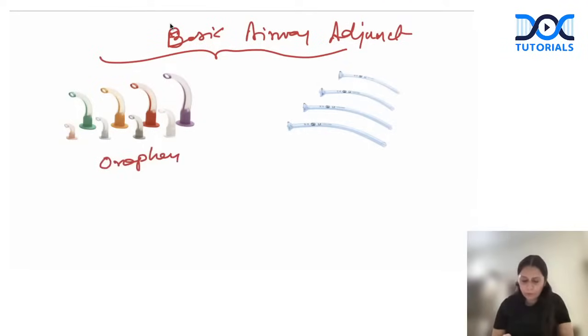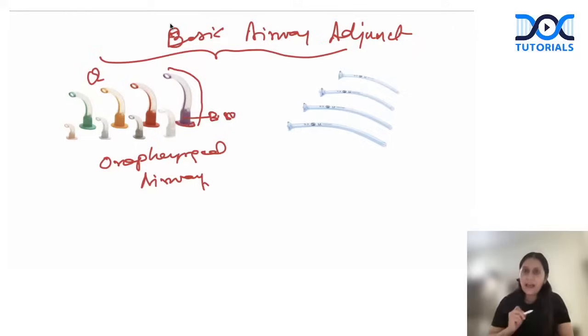The most common one we use is your Goodell's airway. And the first question would be on image to recognize it. You can see it is curved with a bite block. And this is a flange, which prevents its migration in the oral cavity. And this has a channel throughout the body.